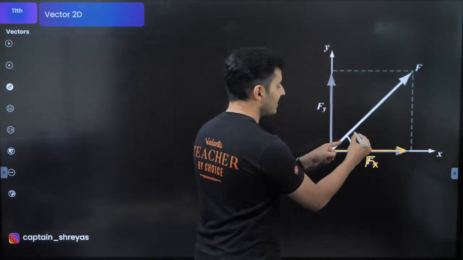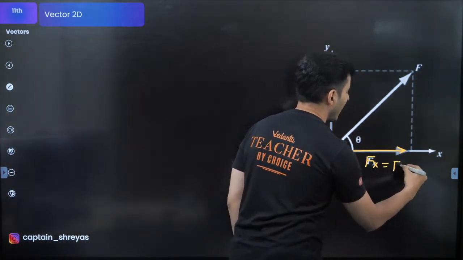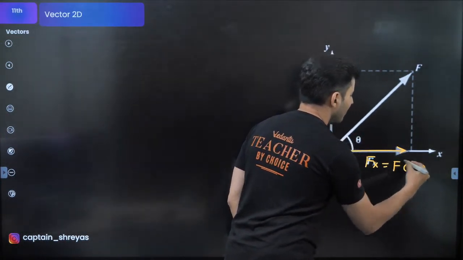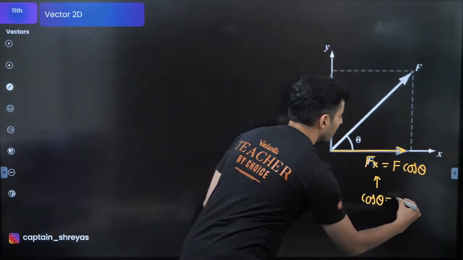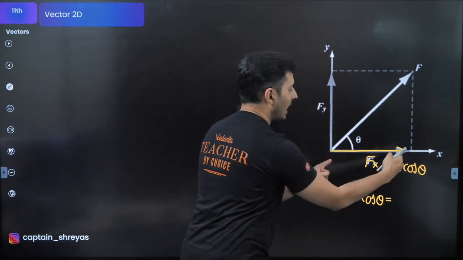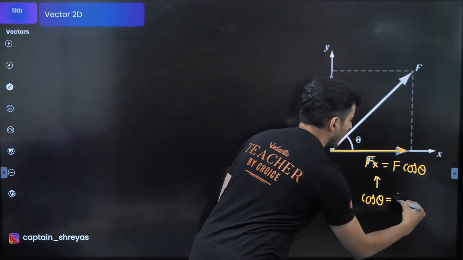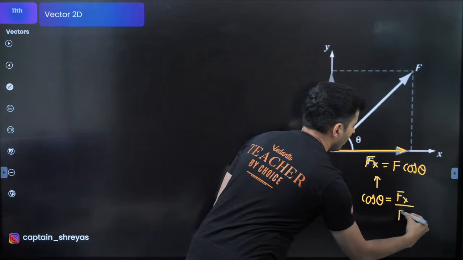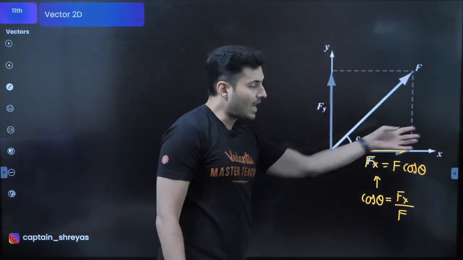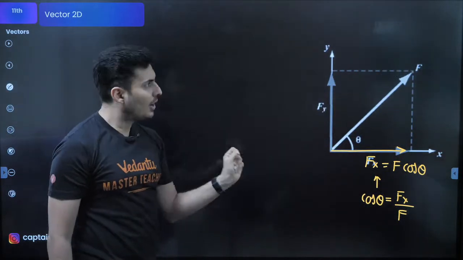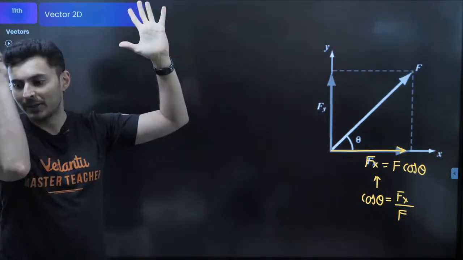In this case, if this is theta, you can see this will be f cos theta, because cos theta in this triangle is adjacent by hypotenuse. So adjacent is fx, hypotenuse is f. So if you shift f over here, you will get this. This is the x direction's component of that force which Khushi has applied.